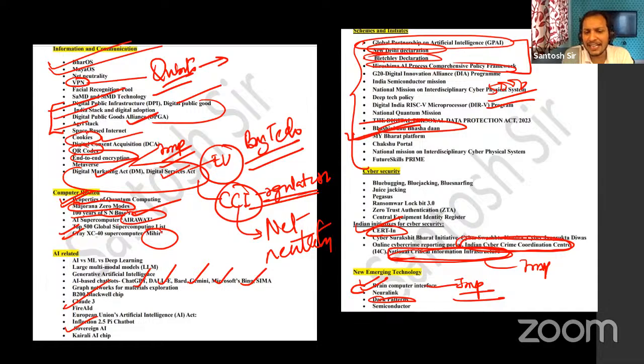Is India having any law on dark pattern? Is there any regulation on dark pattern?